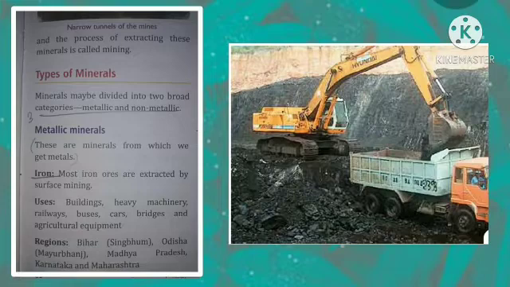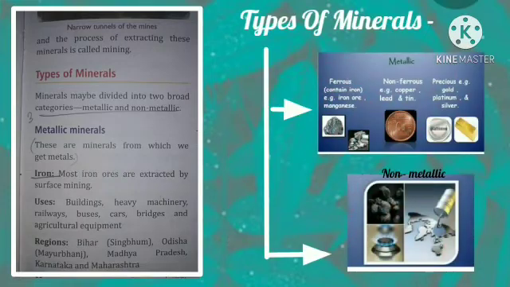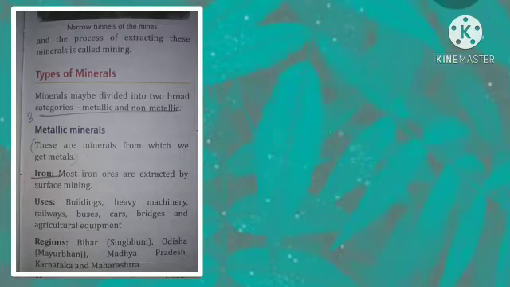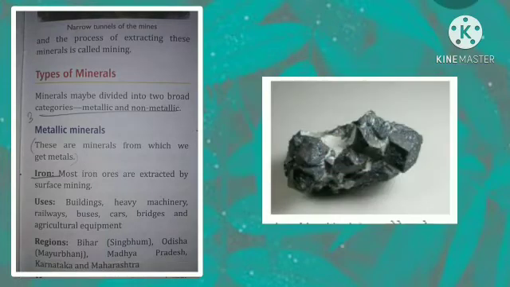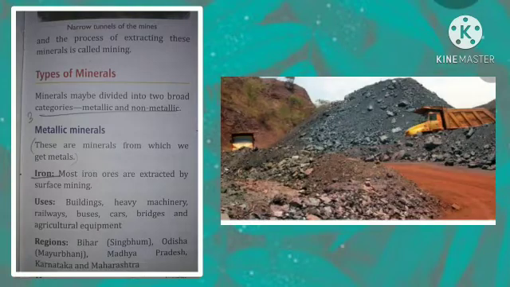Okay. Now the types of minerals. Minerals may be divided into two broad categories, metallic and non-metallic. Metallic minerals are those minerals from which we get metals. Some examples have been given. Iron. Most iron ores are extracted by surface mining.